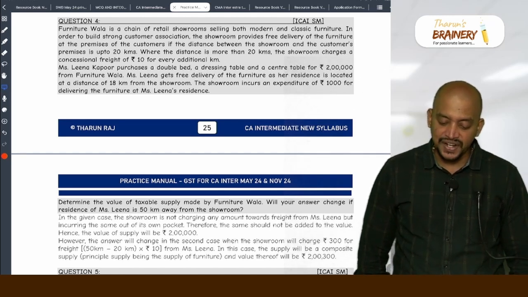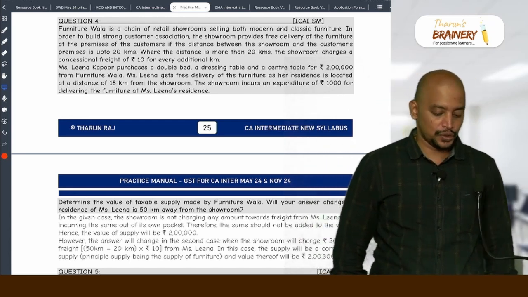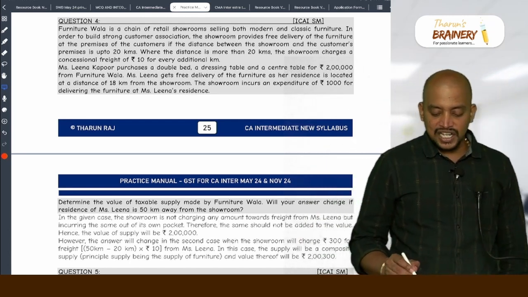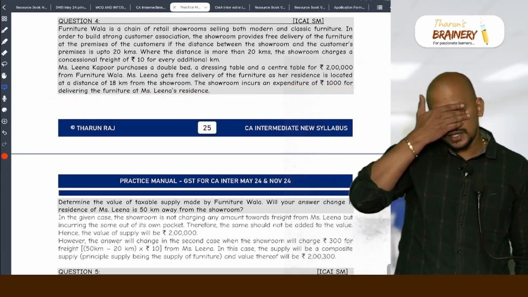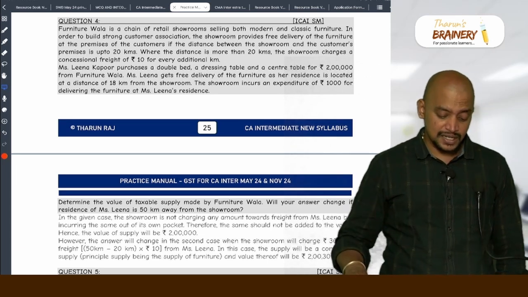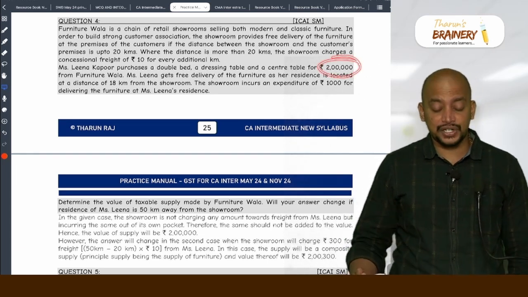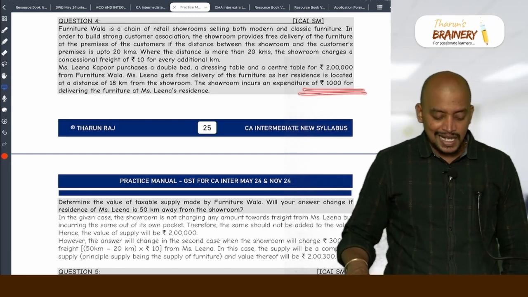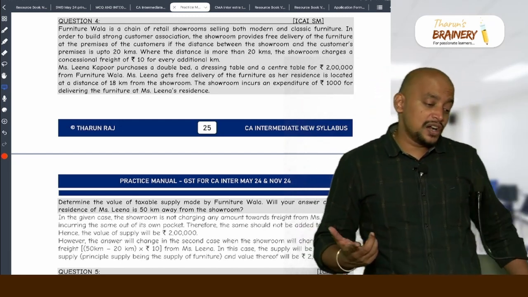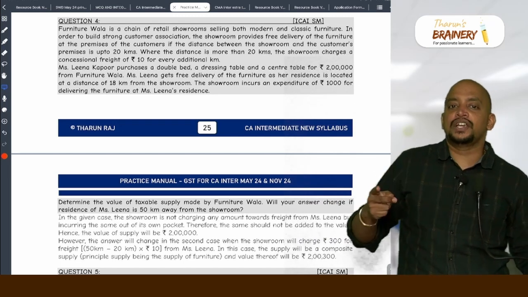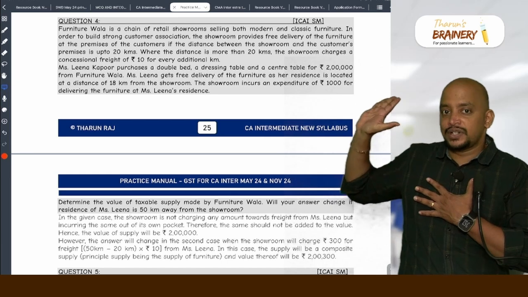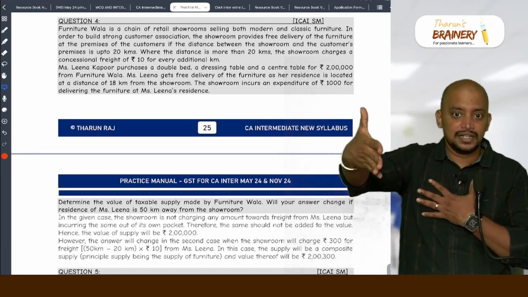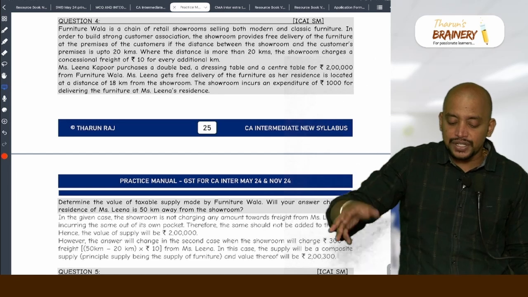Miss Leena gets free delivery of the furniture as her residence is located at a distance of 18 kilometers from the showroom. The showroom incurs an expenditure of 1,000 for delivering the furniture at Miss Leena's residence. Now in this case, first 2 lakhs will be taken as the transaction value and this 1,000 rupees is the expenditure incurred, but not every expenditure incurred will be included in the value. How much they are charging it to the recipient is relevant. I may spend any amount here, but how much am I charging you out of that? So how much is the supplier charging to the recipient?